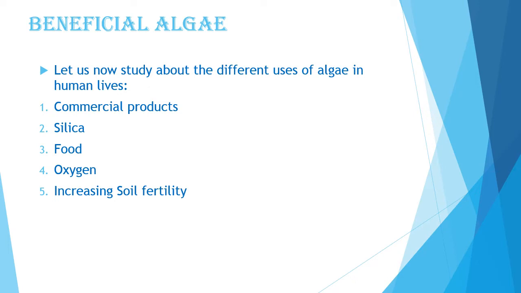How do they increase the soil fertility? Blue-green algae, which are present in the soil, can fix nitrogen gas from the atmosphere to form nitrogen compounds. These compounds mix with the soil and increase its fertility. In this respect, blue-green algae are similar to rhizobium bacteria, which are present in the root nodules of the leguminous plant. So these are the benefits of algae.